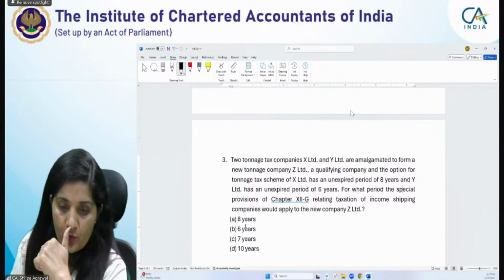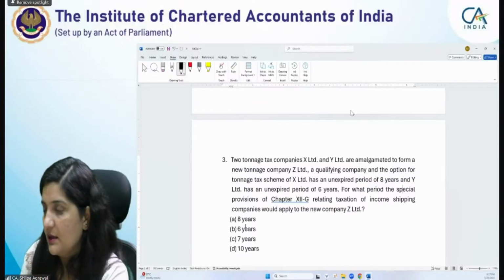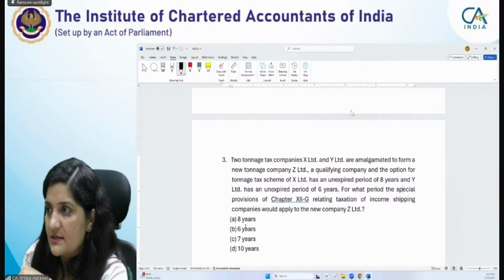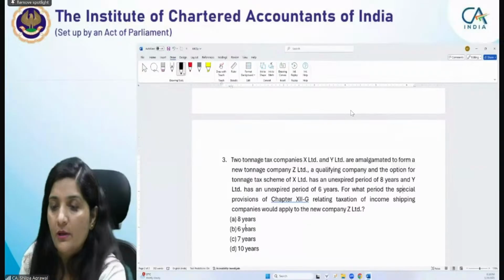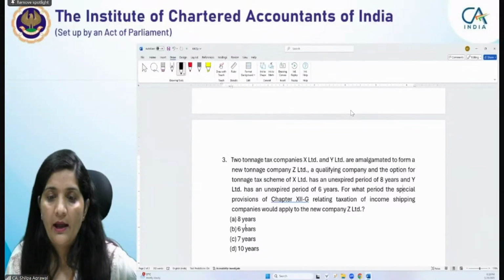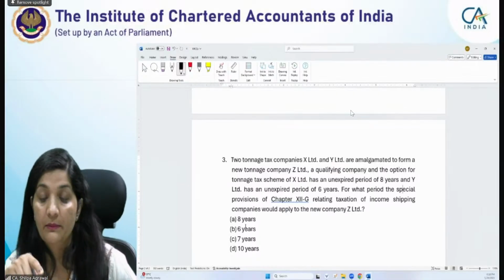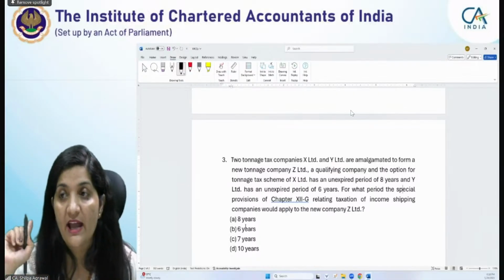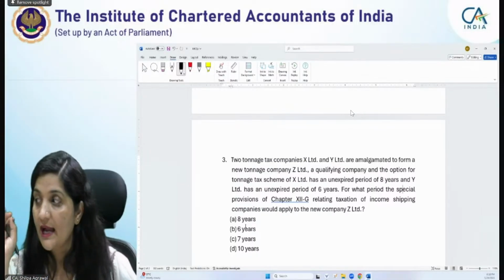And this third question, it is on tonnage tax scheme. Of course, Prerna, have you covered this tonnage tax scheme in some brief? No, ma'am. In the revision session, I haven't covered it. Okay, no issues, because it's not possible in the revision sessions. In the regular ones, we have covered it in detail. And one of the questions on tonnage tax scheme was there in our May 25 RTP, because it was on IFSC. There we have touched upon an MCQ on IFSC that you can go through.